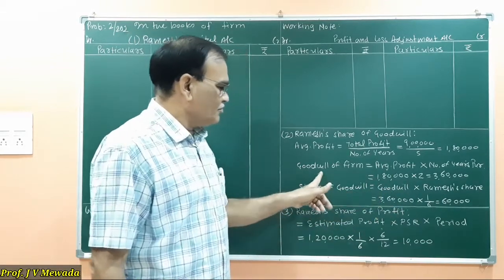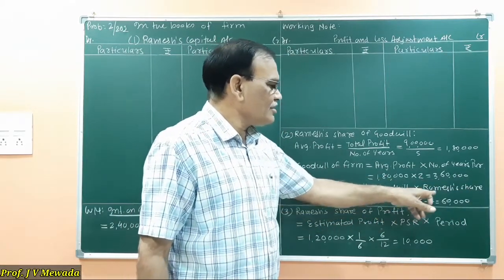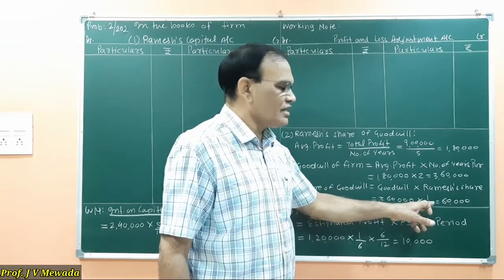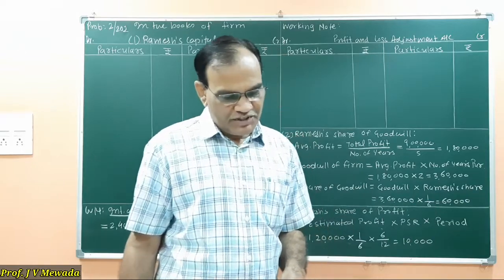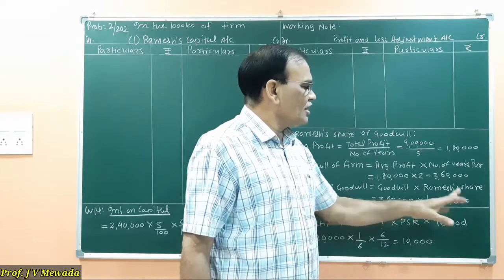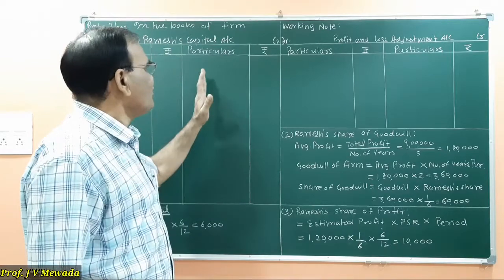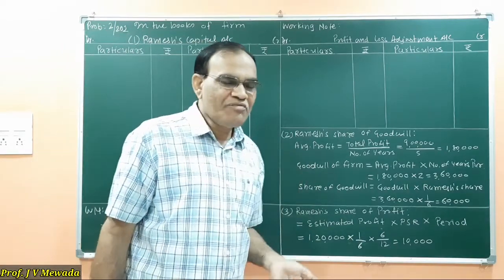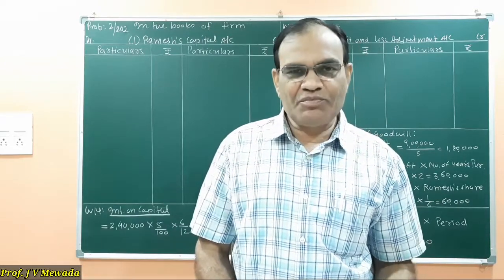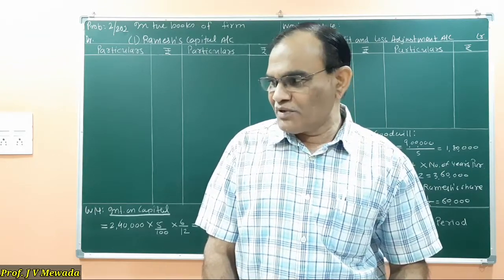So goodwill of the firm into Ramesh share. Goodwill of the firm is 3,60,000 and share of Ramesh is 1/6 because they are sharing in the ratio of 3:1. So 3,60,000 into 1/6, the total amount that we'll get is 60,000. So we are going to pass entry for this later on when we prepare the capital account. Same way, before preparing the capital account, again we are supposed to find out the share of profit which is due to Ramesh. So we will refer to adjustment number 4.